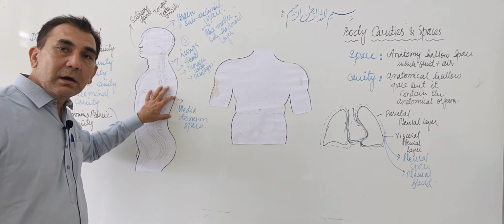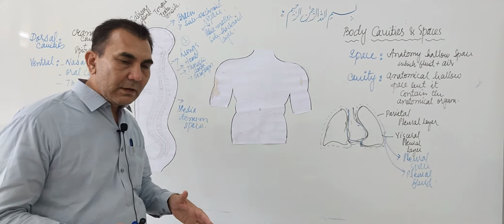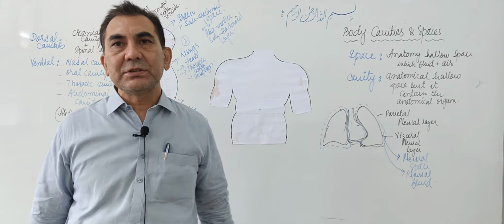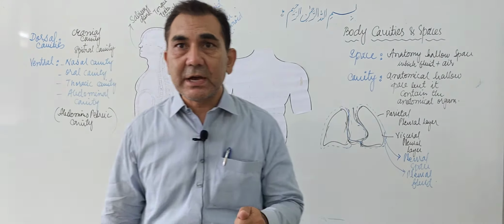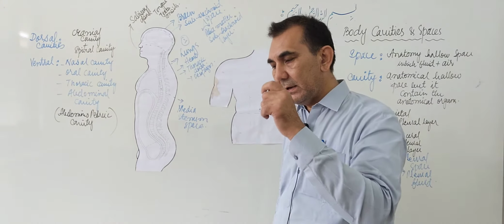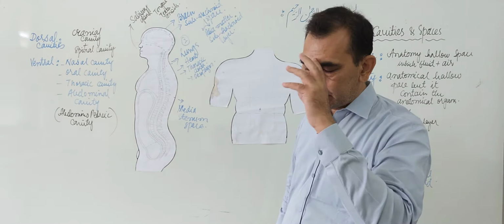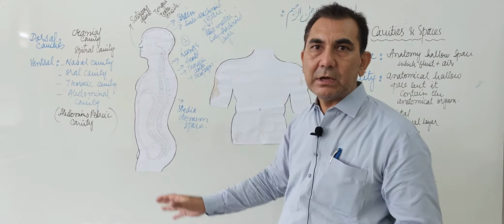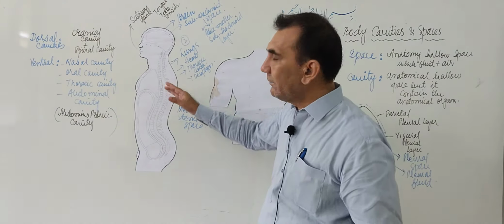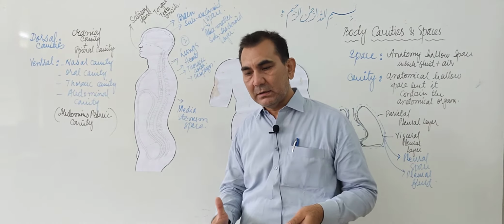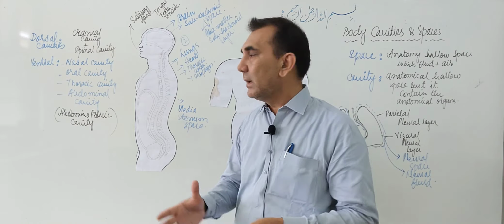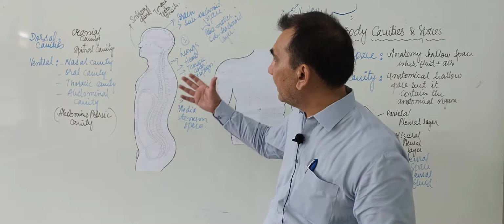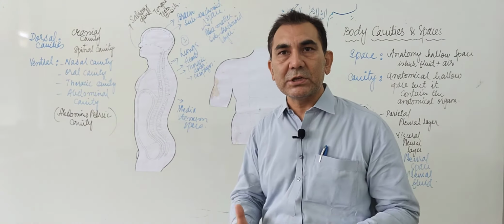It is present within the vertebral canal, the spinal cord is present inside it, and the subarachnoid space is also present. The spinal cavity contains the spinal cord and the subarachnoid space, and in the subarachnoid space the cerebrospinal fluid is present.